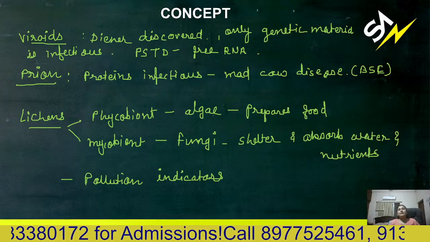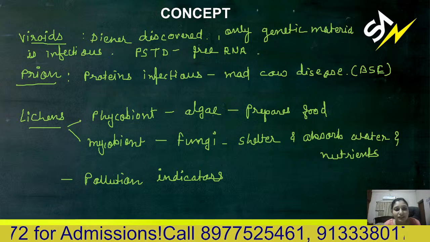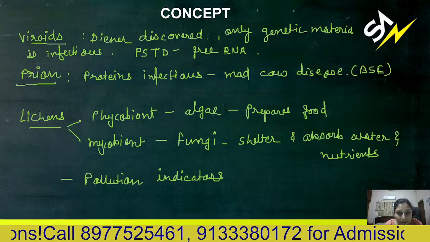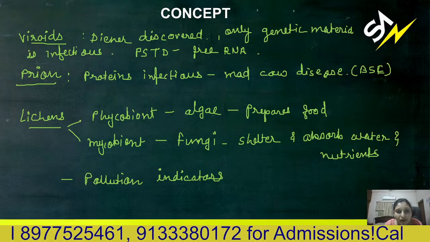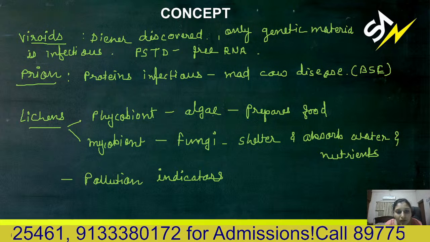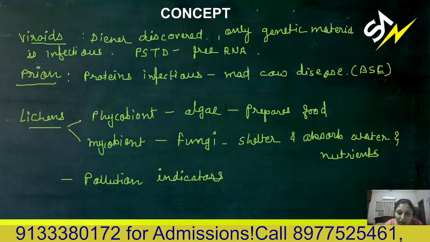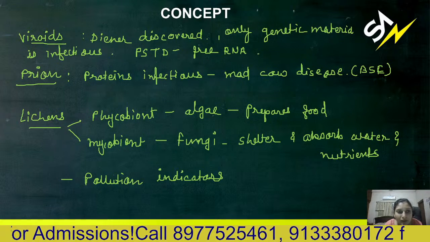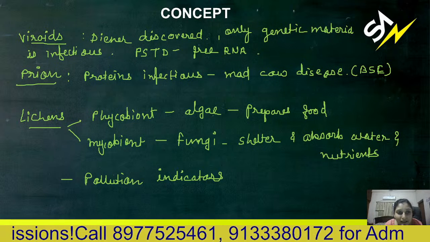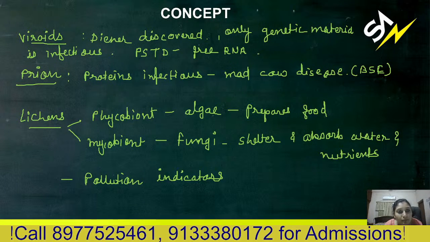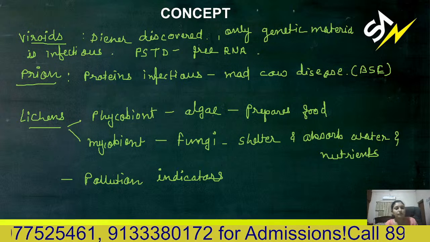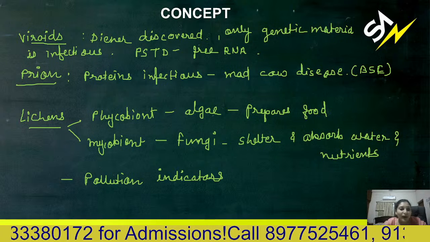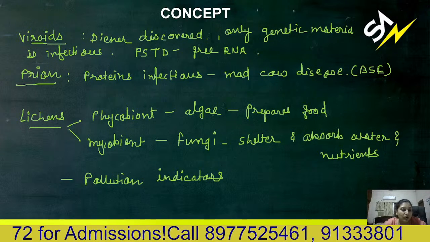You know that protein, after translation, whatever protein is synthesized, is known as a polypeptide chain. But then this polypeptide chain will undergo folding. First, it will form secondary structure, alpha helix and beta pleated sheet. Then tertiary structure, then quaternary structure. During this folding of the protein, some error may occur, and because of misfolding, the protein becomes infectious. So they are known as prions. Mad cow disease, scrapie disease in sheep, all these are prion mediated diseases.